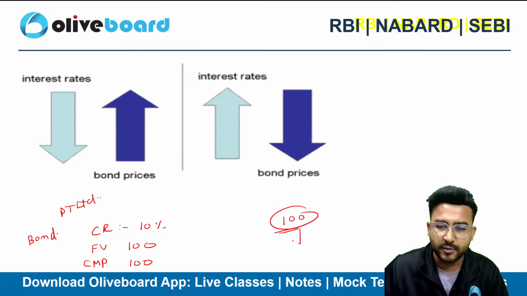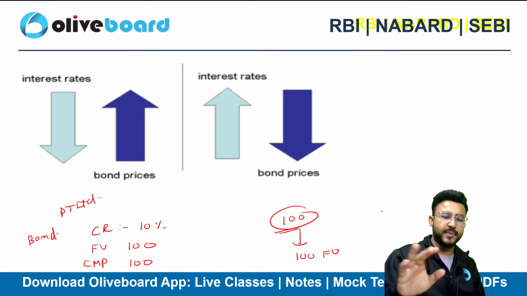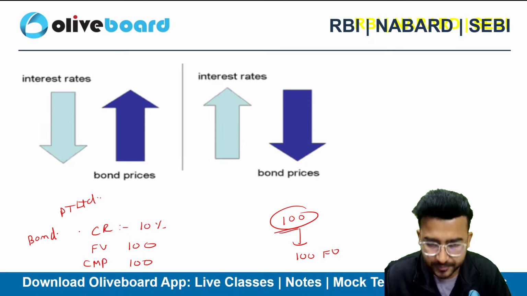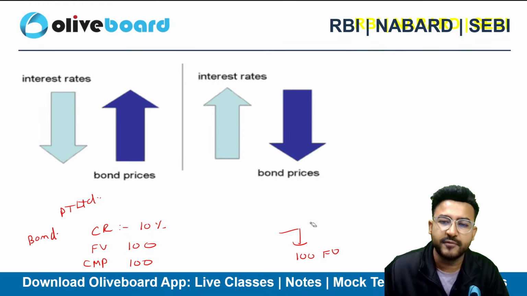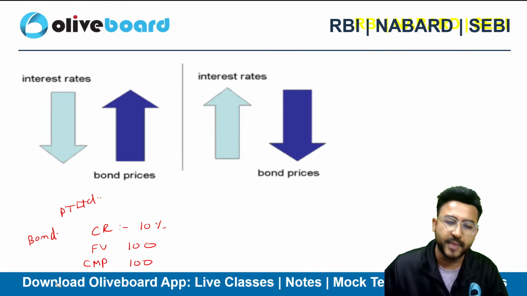On maturity, you will be getting 100 rupees. That is the face value. So face value and current market price are both the same in this particular case. And at the same time, you will be getting 10%. So let's suppose you invested for 1 year in my company.